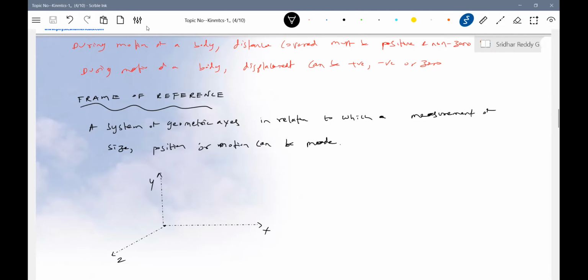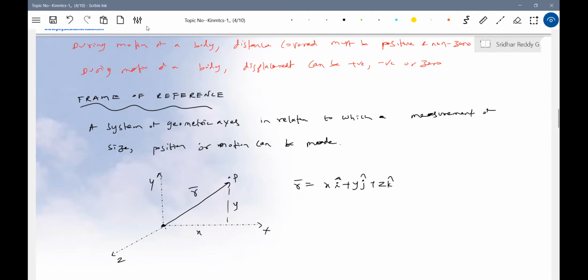Okay, everything will depend on this system. Suppose that you are somewhere here in space. Then how we define this is R bar. So you have the Y coordinate, X coordinate. How do you define R bar? X i cap, Y j cap, Z k cap. This is called a frame of reference. So the origin and all these 3 coordinate axes together, we'll call a reference frame. It'll be very easy for me if I have a reference frame.